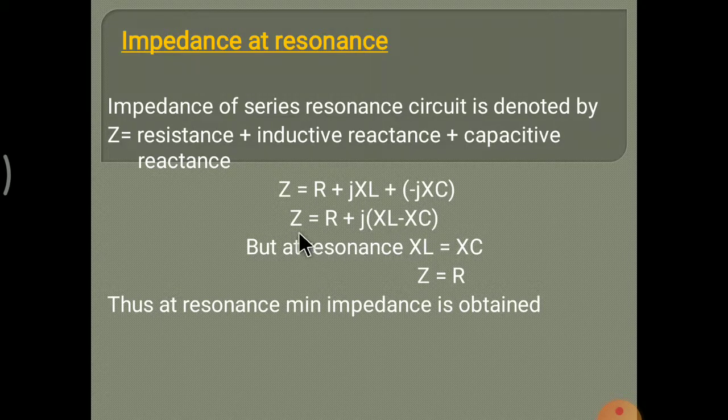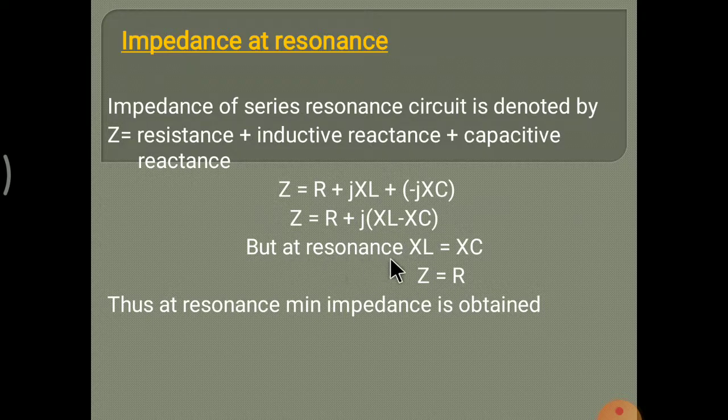So we get the equation for the series circuit: Z is equal to R plus j(XL minus XC). This is the formula for the impedance of a series RLC circuit.